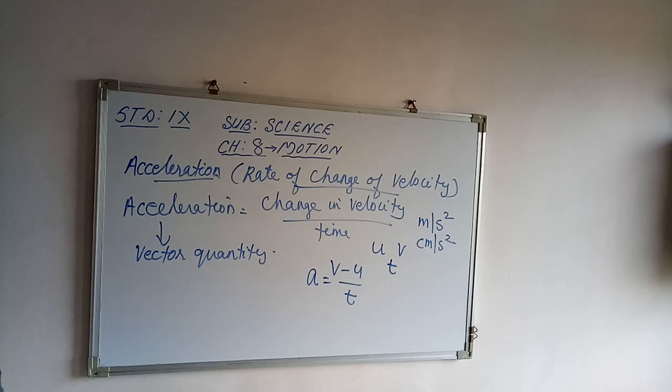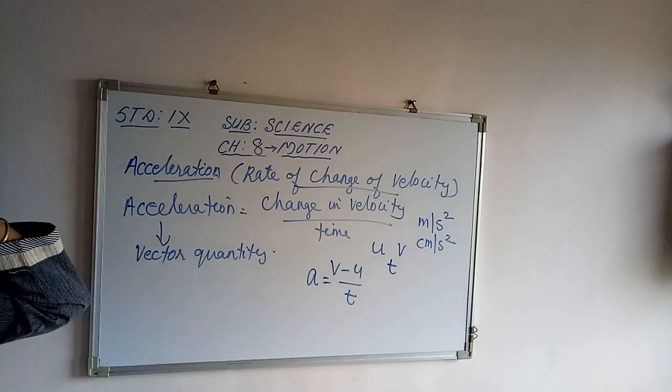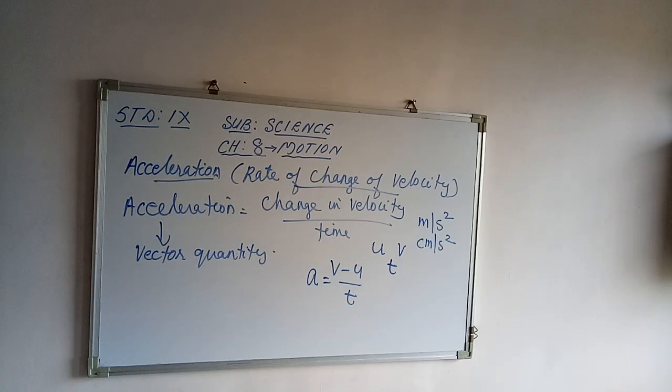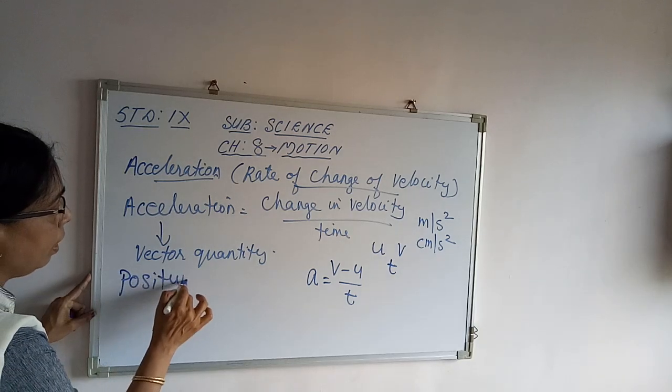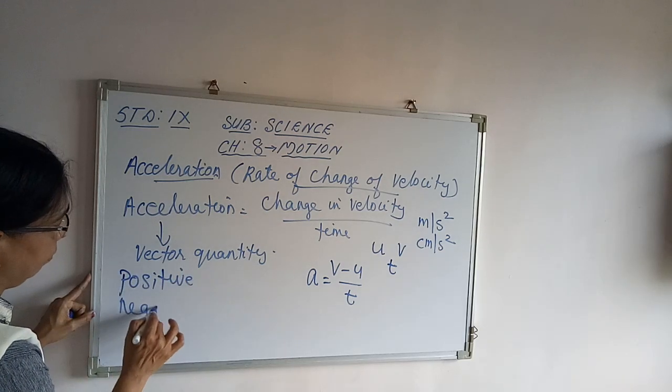Now, the acceleration is taken to be positive if it is in the direction of velocity, and the acceleration is taken to be negative if it is in a direction opposite to the direction of velocity. So we have positive acceleration and negative acceleration.